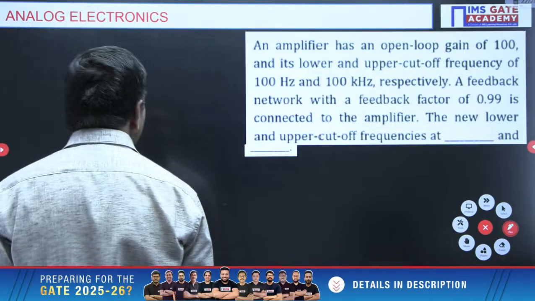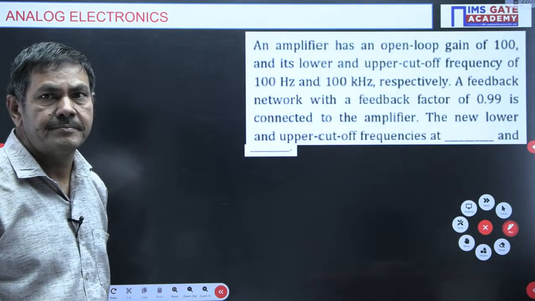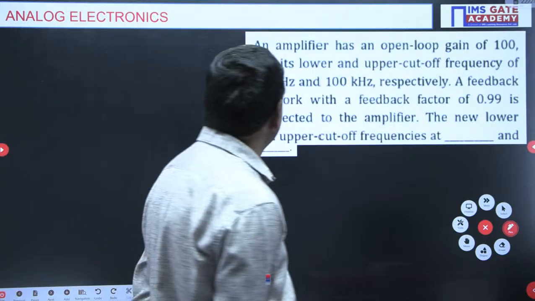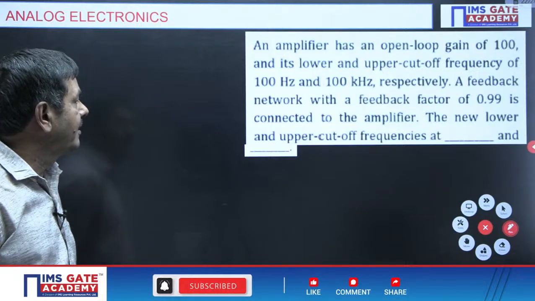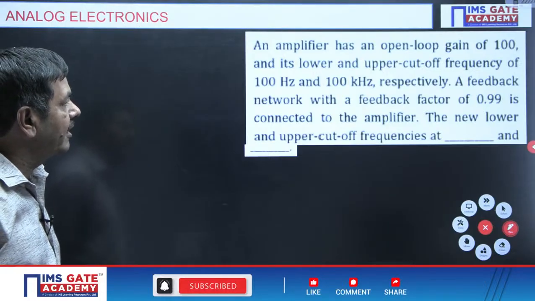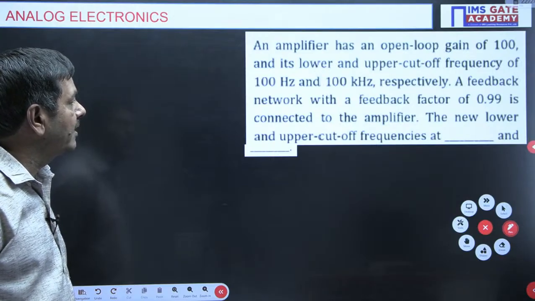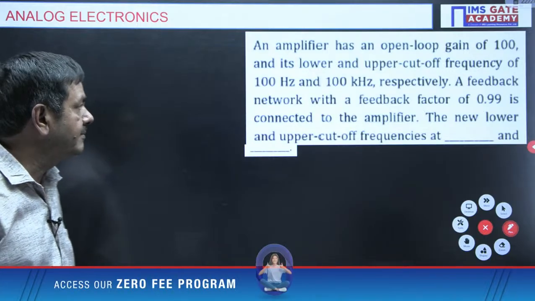What is given in the problem? An amplifier has an open loop gain of 100, and its lower and upper cutoff frequencies are 100 Hz and 100 kHz respectively. A feedback network with a feedback factor of 0.99 is connected to the amplifier. The new lower and upper cutoff frequencies are dash and dash.